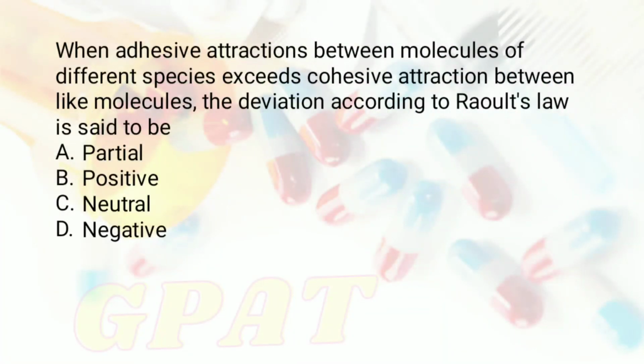Okay, moving to the next question. The question is, when adhesive attraction between molecules of different species exceeds cohesive attraction between like molecules, the deviation according to Raoult's law is said to be. The options are A, partial, option B, positive, option C, neutral, and option number D, negative. So students, right answer of this question is option number D, that is negative.